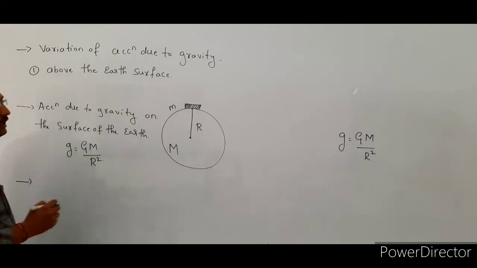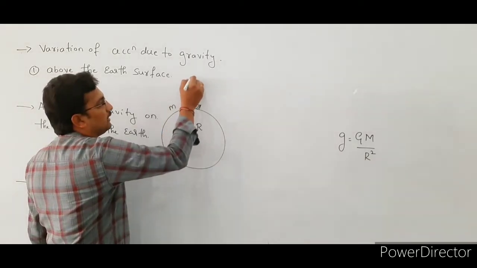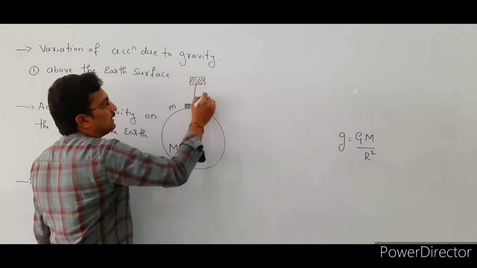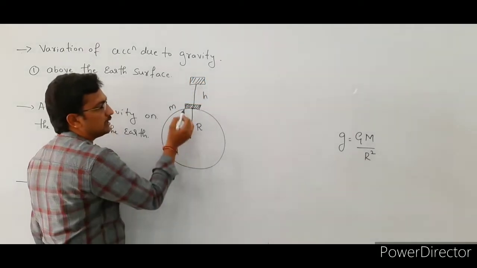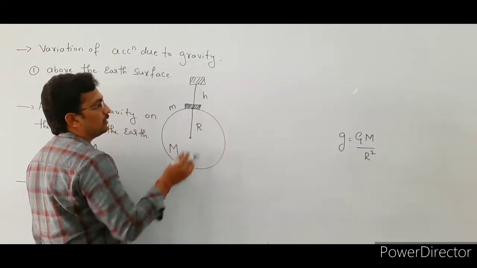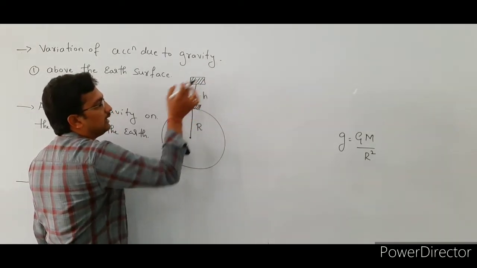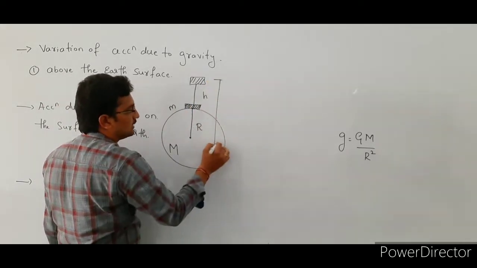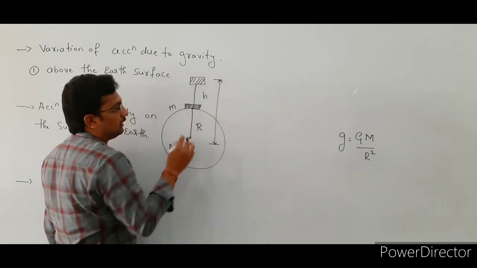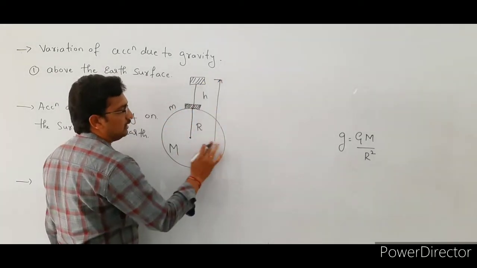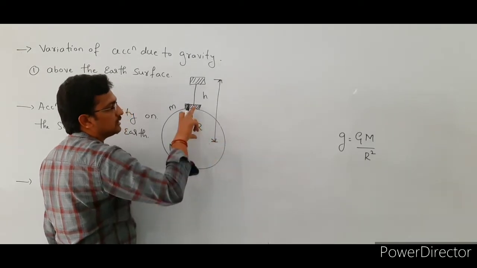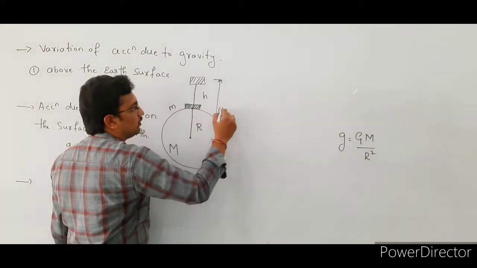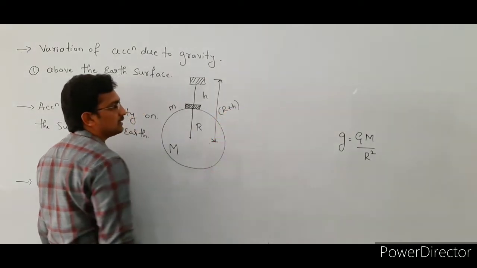Afterwards we shift this body to a certain height from the surface of the earth. Here this height is h, right? Initially the body is on the surface of the earth, and afterwards we shift the body to a certain height h from the surface of the earth. So what is the total distance of the body from the center of the earth? This distance is r, and this distance is h, so the total distance is r plus h.